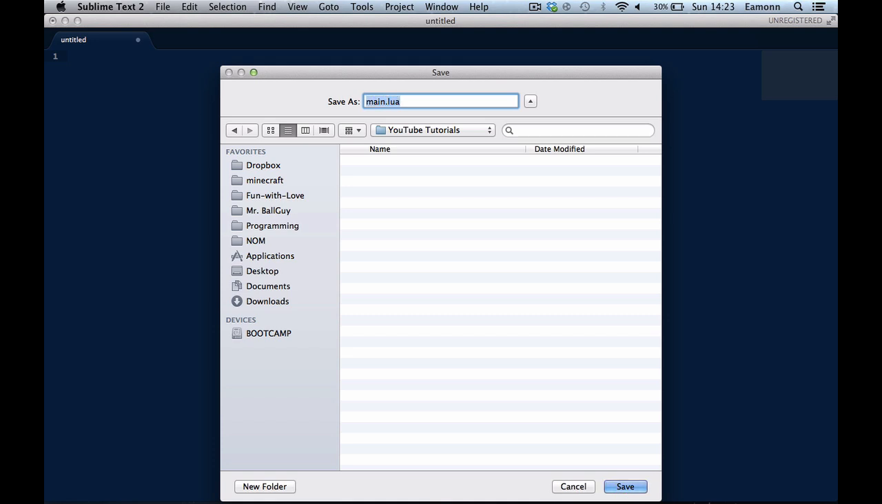Just remember that. Now you can also run Love programs on the terminal, but I'm not going to show you how to do that. You can look it up on the Love2d wiki if you wish. I'll have a link to that in the description. So save the file, and let's get started coding Love.